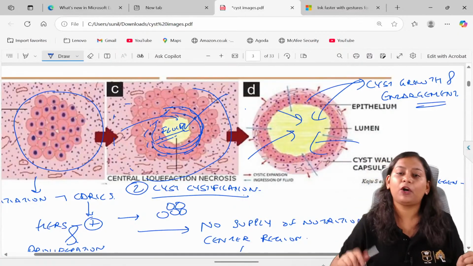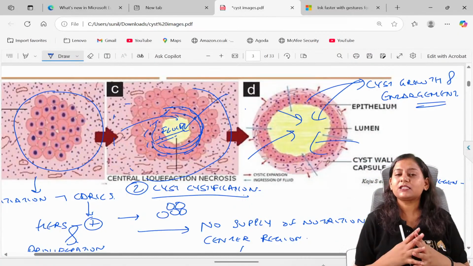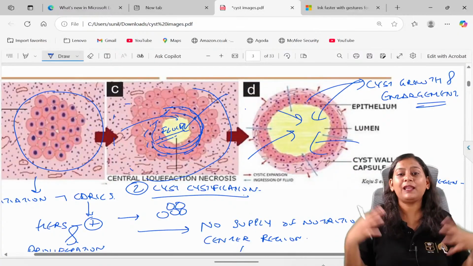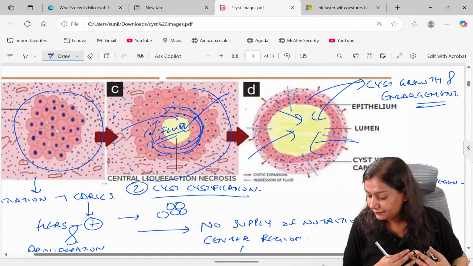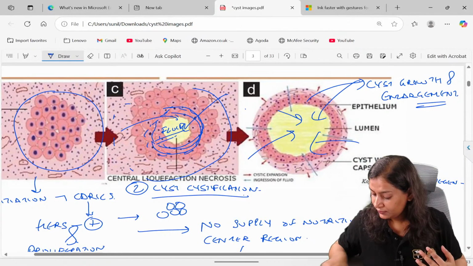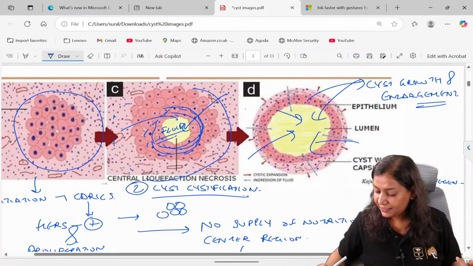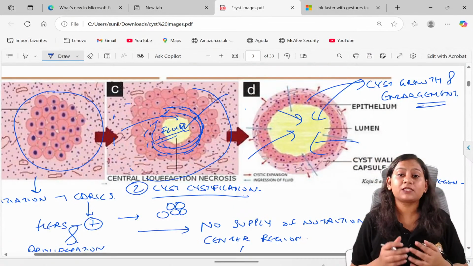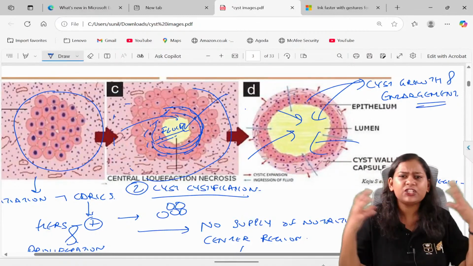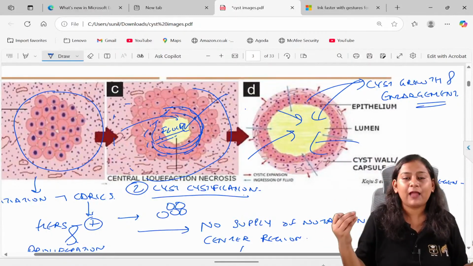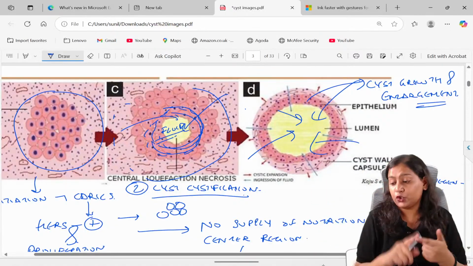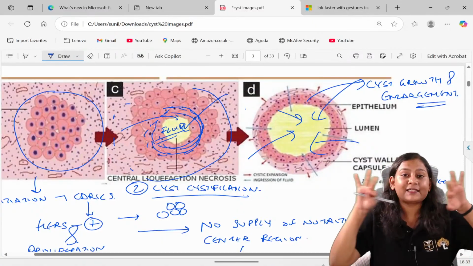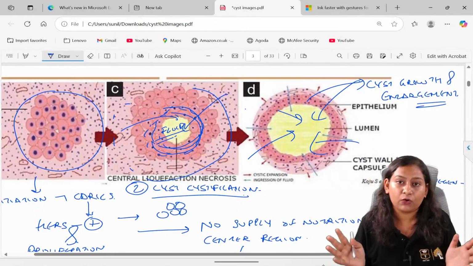Now, one important question to you all. If the cyst is growing and enlarging, what will happen to the peripheral structure? There will be a lot of degeneration seen. There will be bone erosion, and the tooth will get displaced. So you might get a question that the tooth is getting separated, there is bone erosion, and a lot